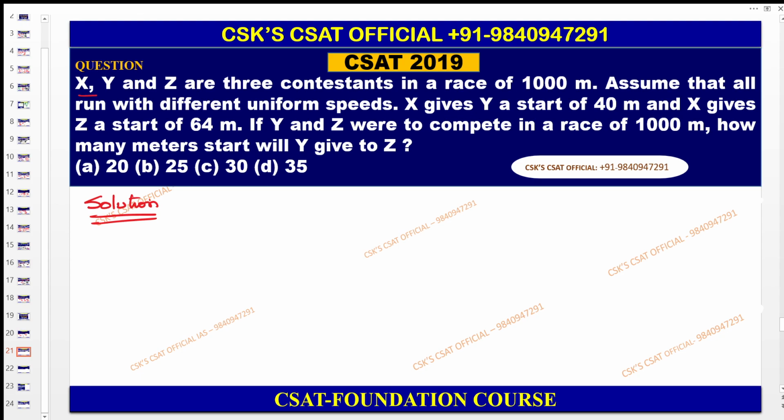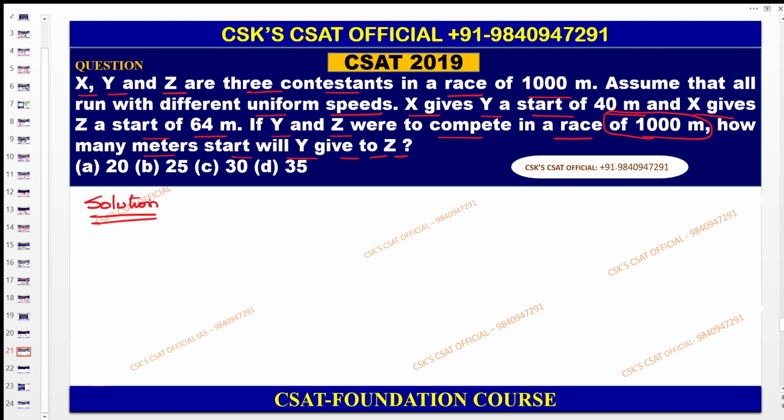Here, X, Y, Z are the three contestants in a race of 1000 meters. Assume that all run at different uniform speeds. Speed here is uniform, different. X gives Y a start of 40 meters. X gives Z a start of 64 meters. If Y and Z were to compete in a race of 1000 meters, please remember this is very important, 1000 meters, how many meters start will Y give to Z?